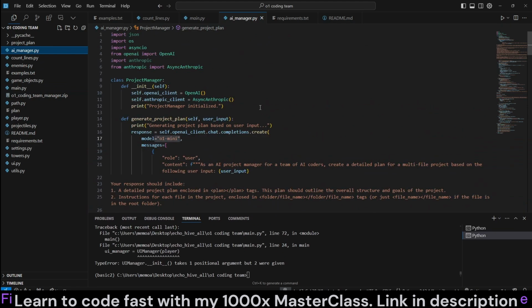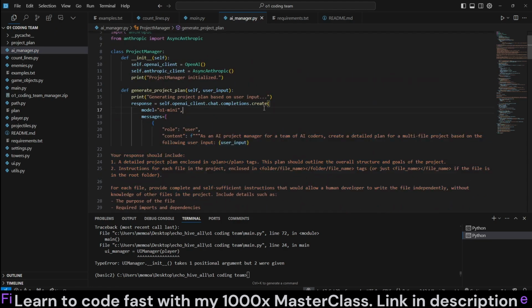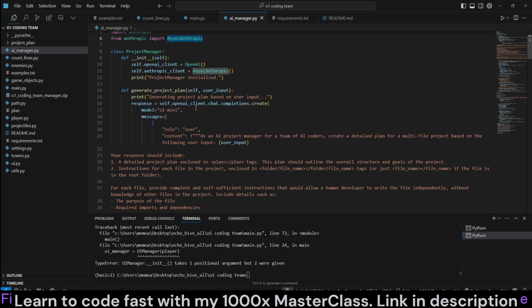So let's go over the code now. This is, like I said, a POC to be able to create a project manager. I hope you'll get inspiration from this and actually improve it further. Like I said, the code files for this will be available on Patreon. We are using OpenAI and Anthropic. We're going to use the async Anthropic client.